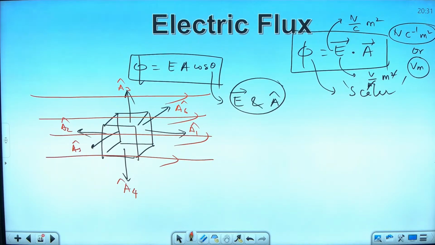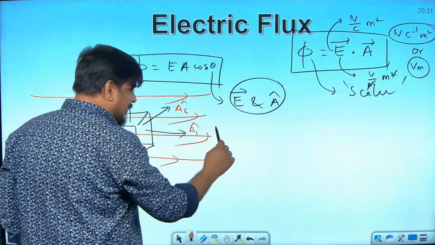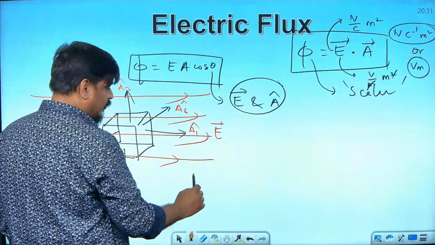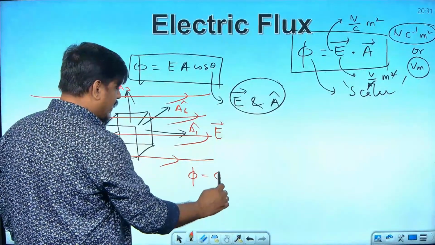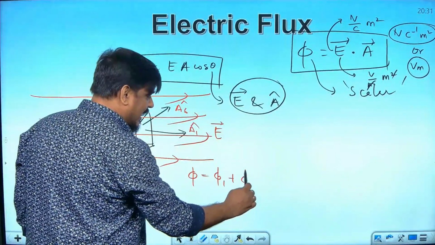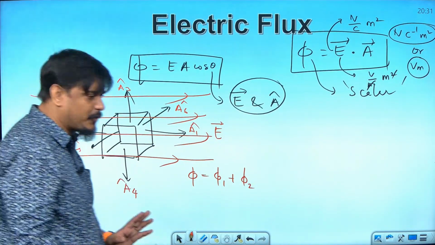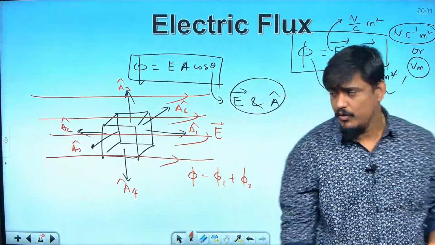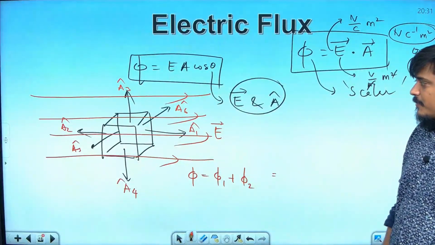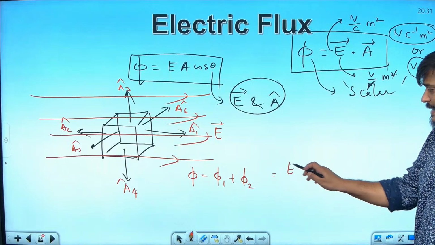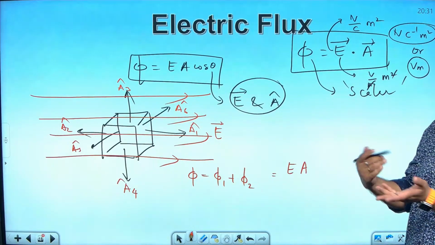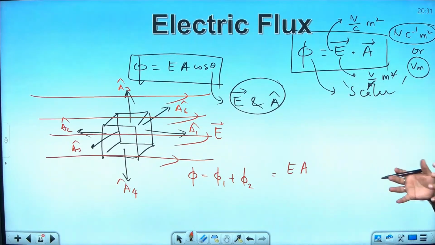Am I right? So if I want to find the flux, this is the electric field direction. So flux will be only because of the flux due to the first face and the flux due to the second face, because 3, 4, 5 and 6 will produce no flux. Now, what is the value of phi 1? Phi 1 will be equal to E into A. Anyhow, A1 and A2 will have the same value because both are squares, it is a cube.